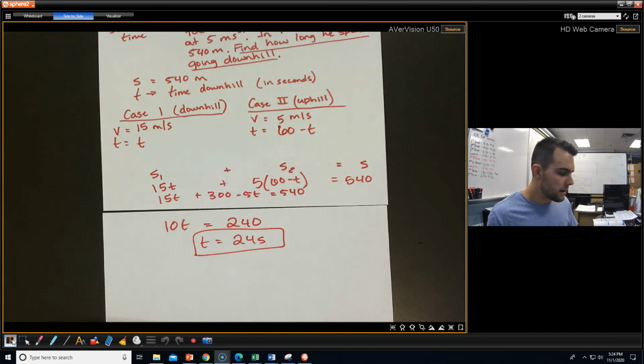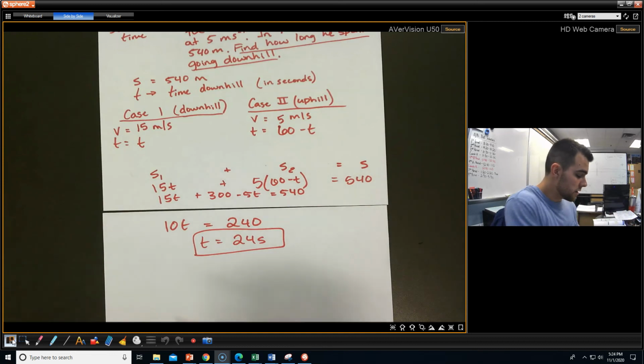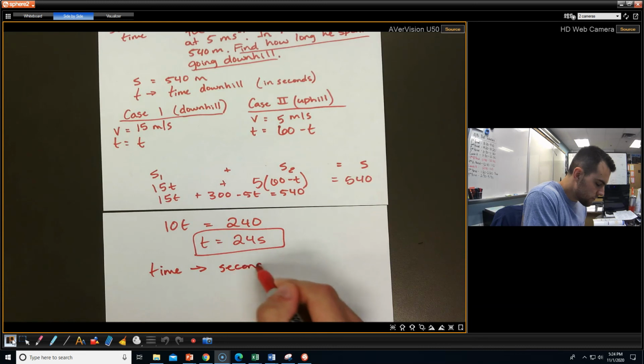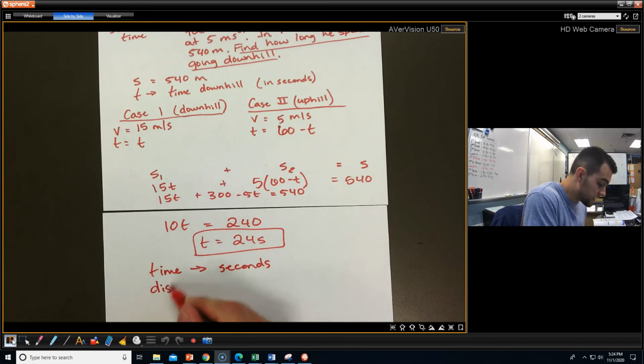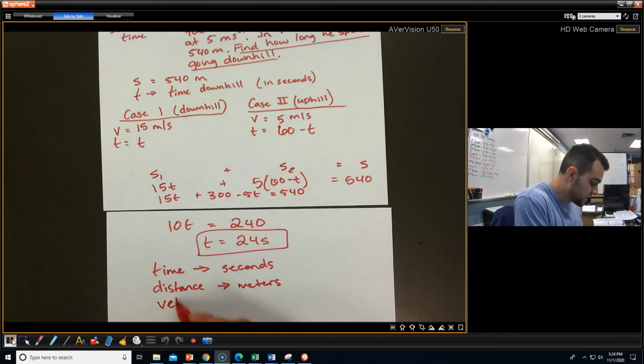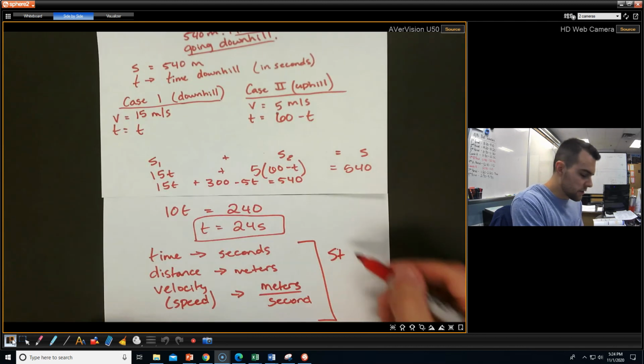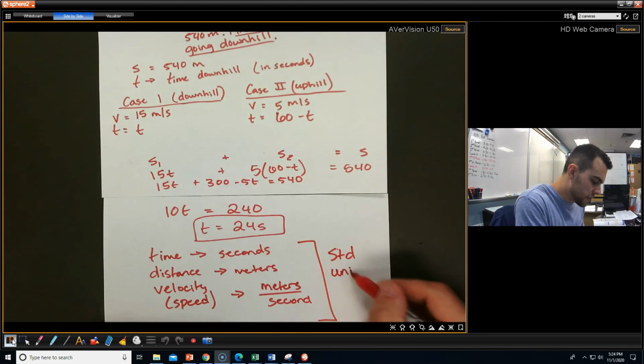Typically, when we're finding time, it's going to be in seconds. When we find distance, it's going to be in meters usually, unless it specifies. For velocity or speed, it really doesn't matter because they have the same units. It's going to be meters per second, which makes sense. So these are your standard units when it comes to these.